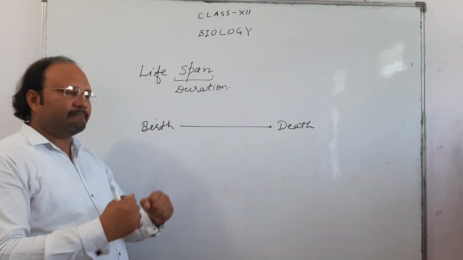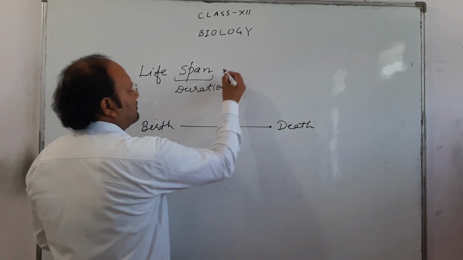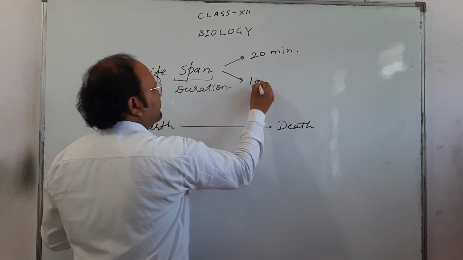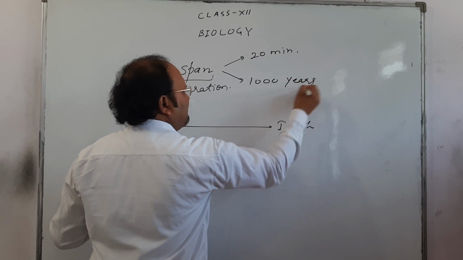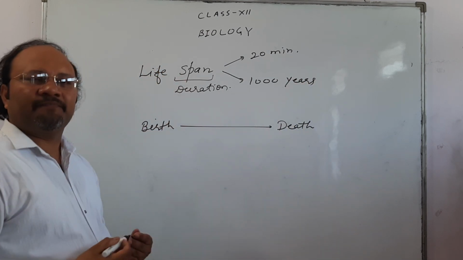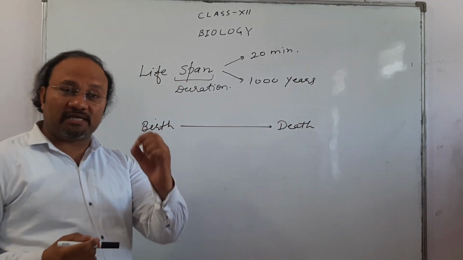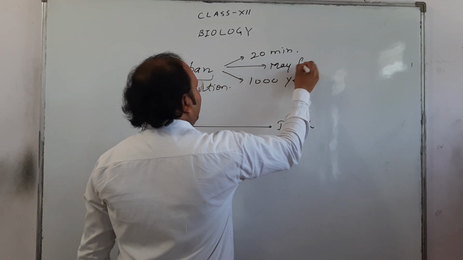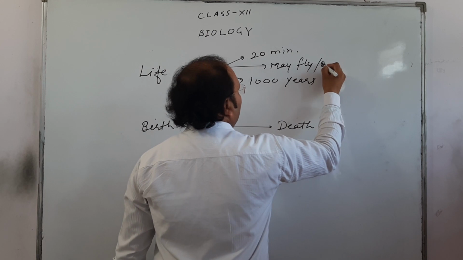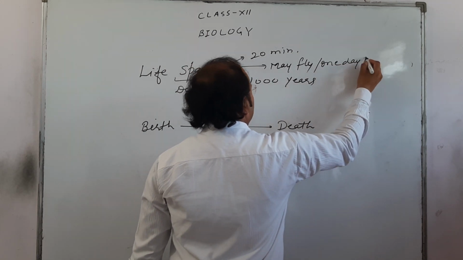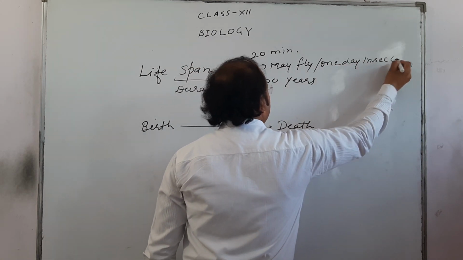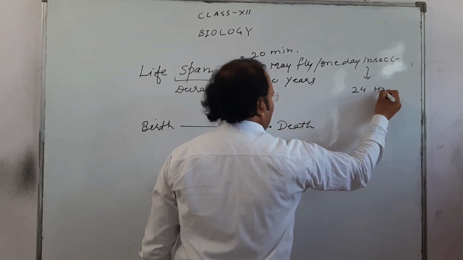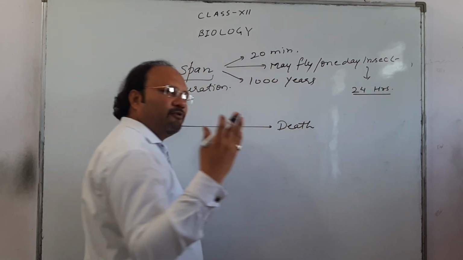Before we move on to them, look at the interesting facts. Lifespan can be 20 minutes. It can be thousands of years. It depends on the species, on the organism. I give you a very interesting example: the mayfly, or you may call it the one-day insect. It has just a 24 hour life cycle.